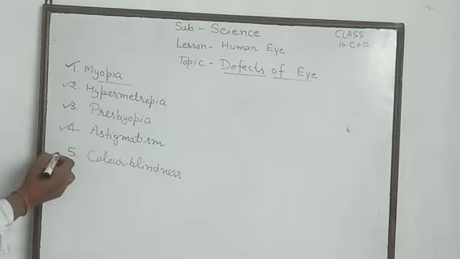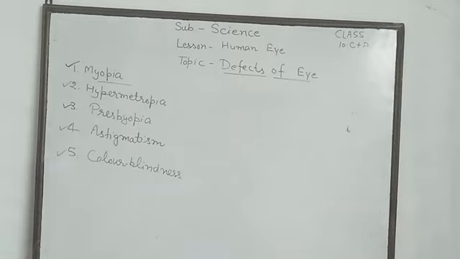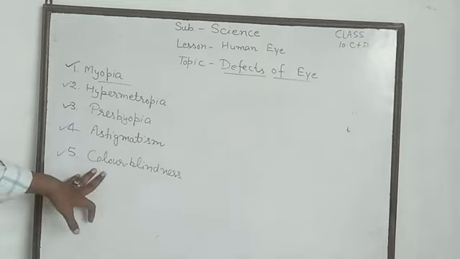And the last, fifth, is color blindness. Color blindness is a genetic disorder caused by inheritance. In this defect, people are able to see clearly, but they are unable to distinguish between certain colors. Some people cannot distinguish red and green colors, such as color blindness is genetic. Correction: this defect is a genetic disorder and has no cure.